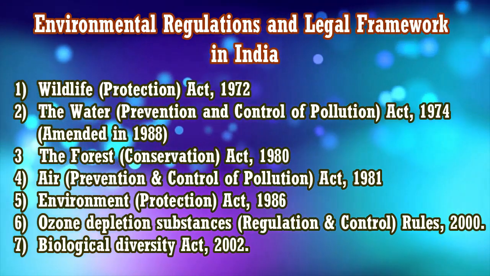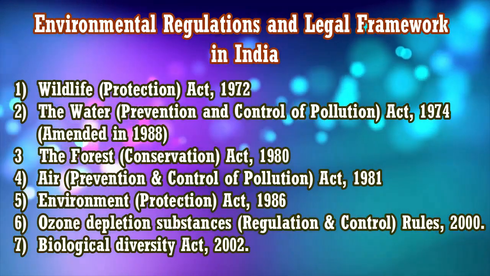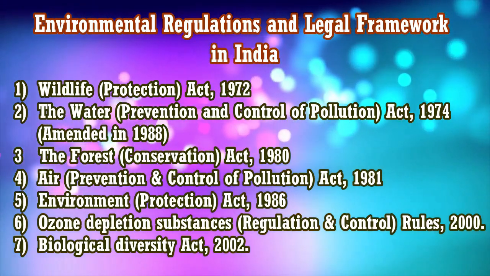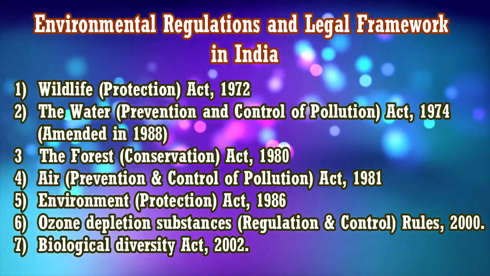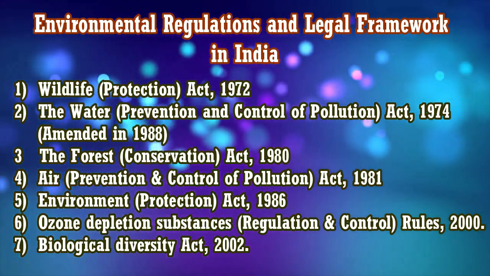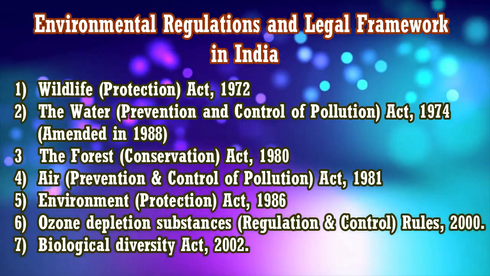Why? Due to certain measures taken by all the countries together. Okay, so we will read those protocols in this particular lecture only at the end, right? And last but not least comes the Biological Diversity Act, which has come up in 2002 and which controls the exploitation of animals by human beings.